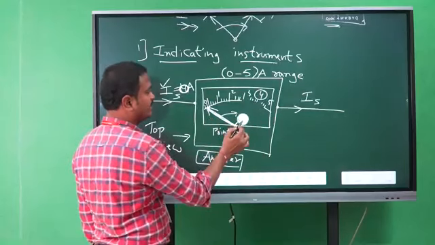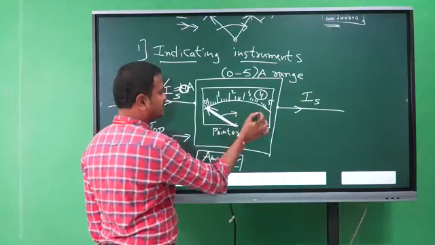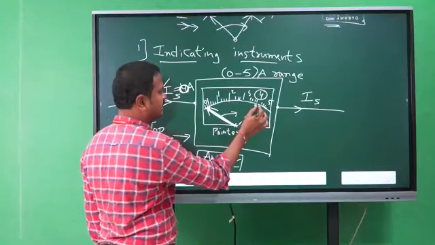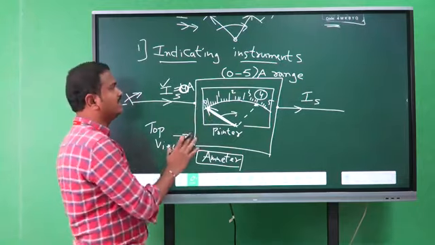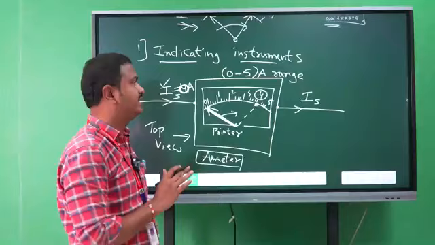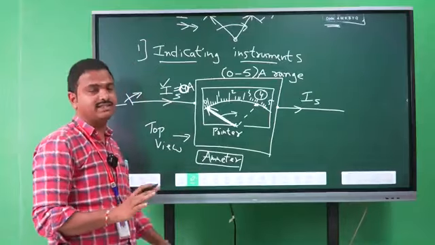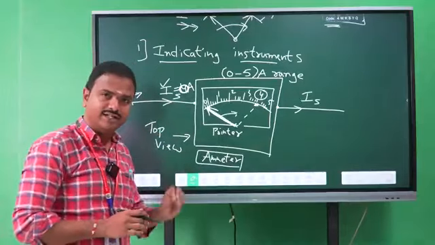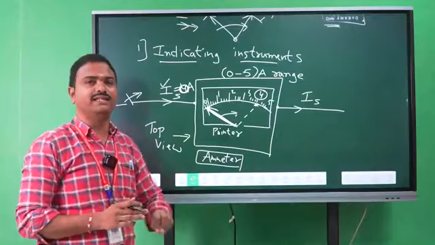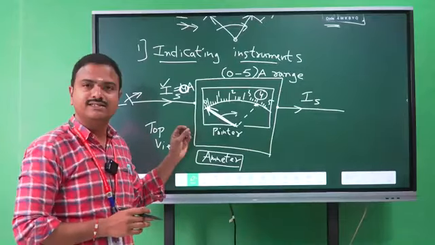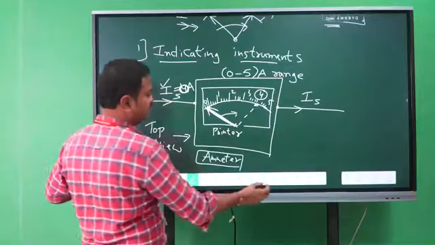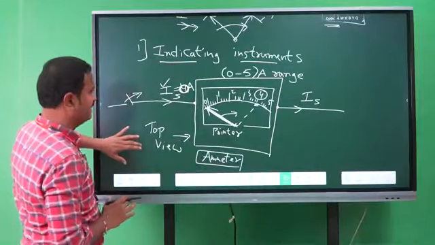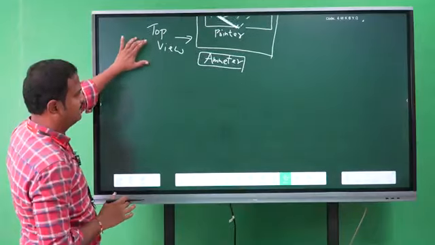The pointer moves from 4 amperes reading to 0 amperes reading. This is called an indicating instrument. Indicating instruments are the instruments which measure the electrical quantity instantaneously whenever connected in a circuit. This is the practical ammeter diagram.